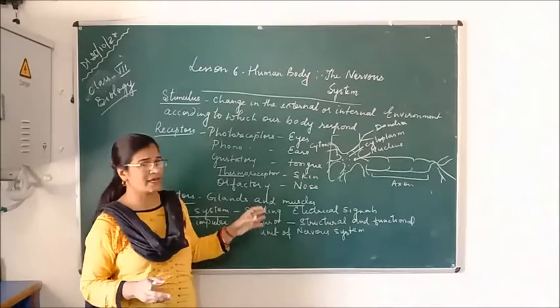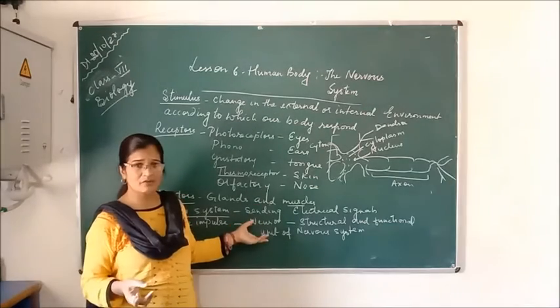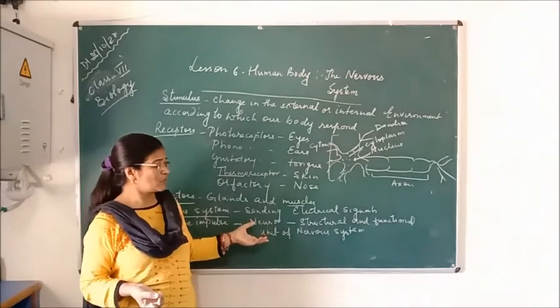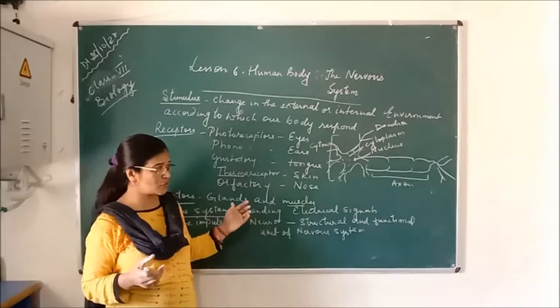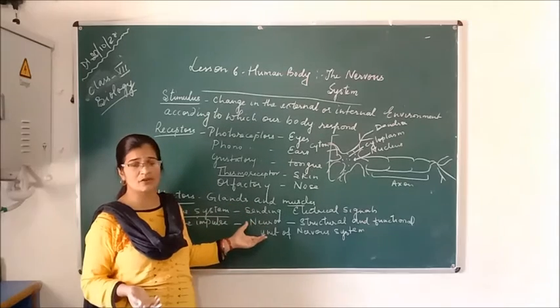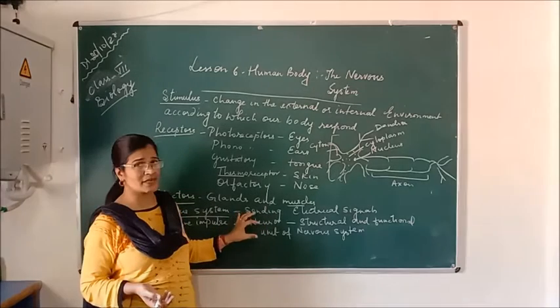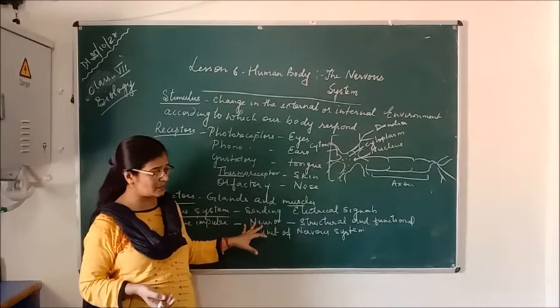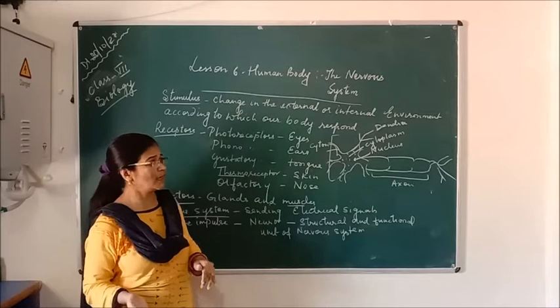About the brain and spinal cord we will talk later. Today I will tell you what is the nerve cell. Actually, the neuron is called the nerve cell. It is the structural and functional unit of the nervous system, and this neuron plays a very important role in receiving signals and transferring the message from one part of the neuron to another.